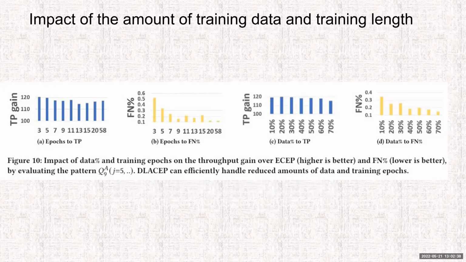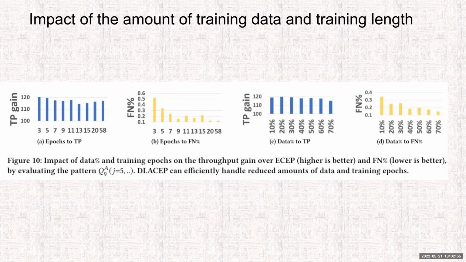Next, we tried to assess the impact of the amount of training data and training length on our system. One of the main disadvantages of our system is that we employ a neural network which needs training. Neural networks sometimes need a lot of time training and a lot of data.